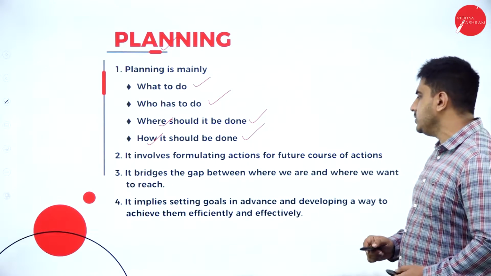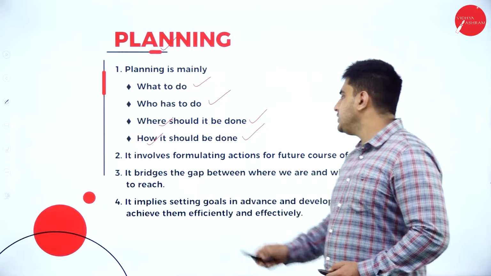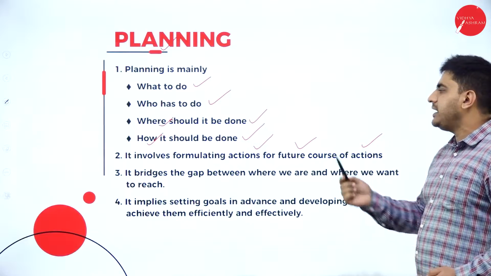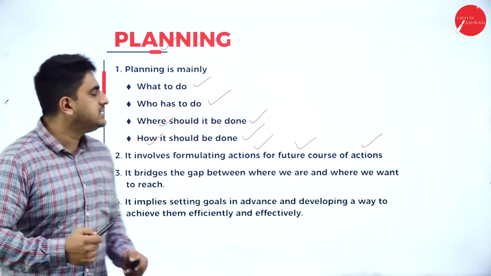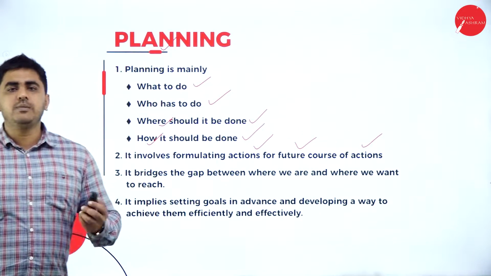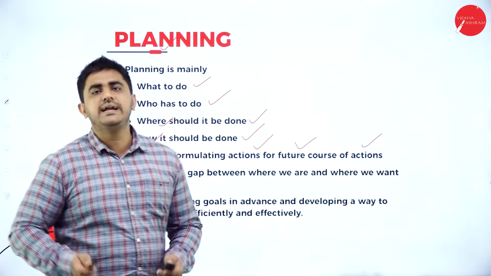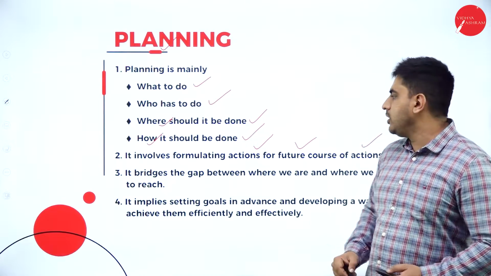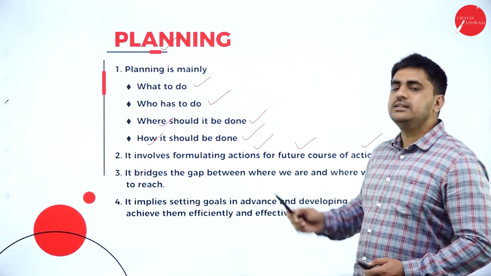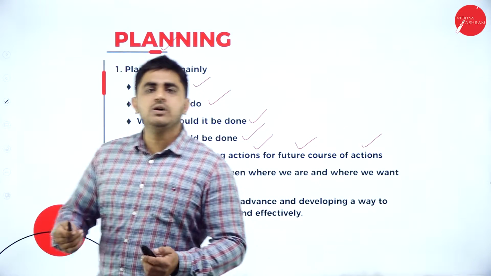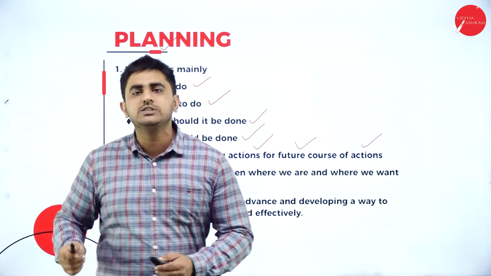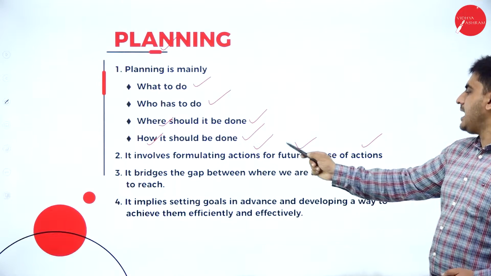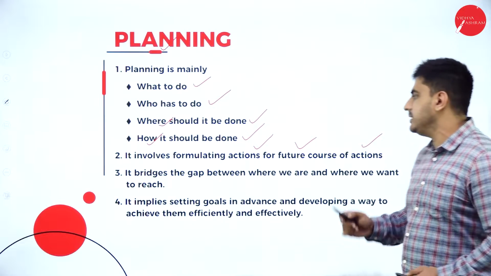We will see point 2. What it states: it involves formulating actions for future course of action. What does this mean? This literally means that for your future you are planning. For example, you decided to produce 10,000 products to make a profit of 1 crore. So you formulate actions to produce those 10,000 products so that you can sell those products and make profit. So planning involves formulating actions for future course of action.